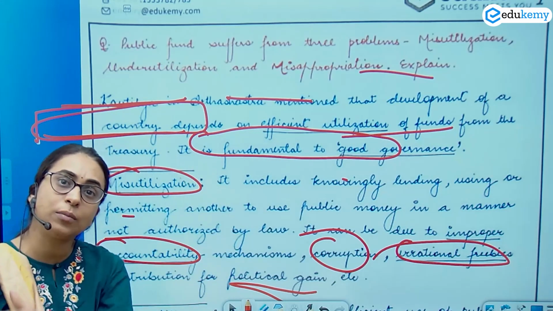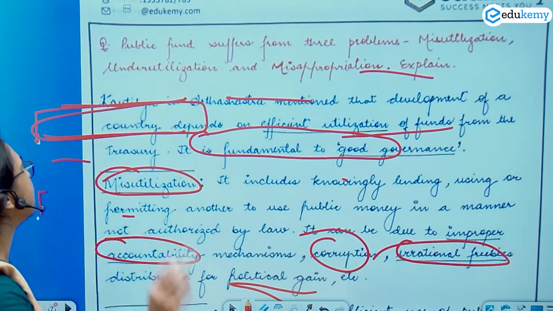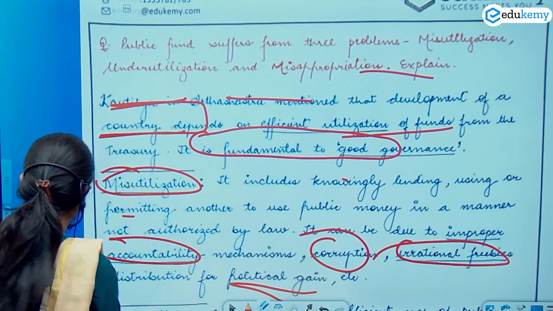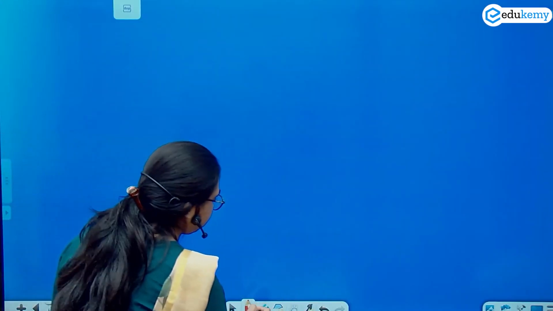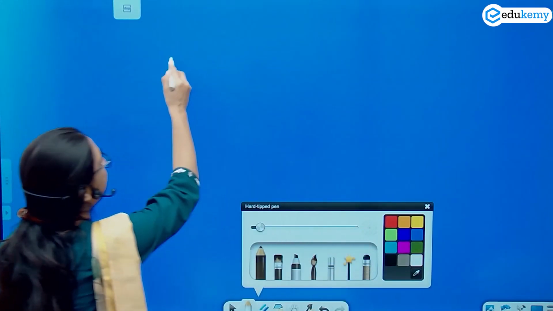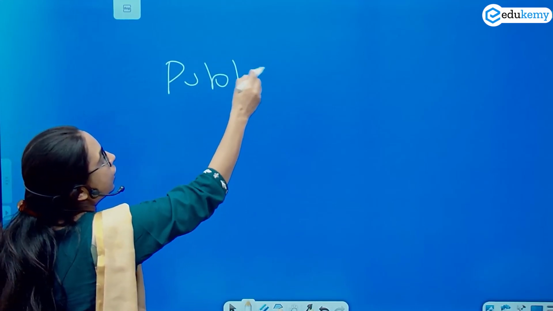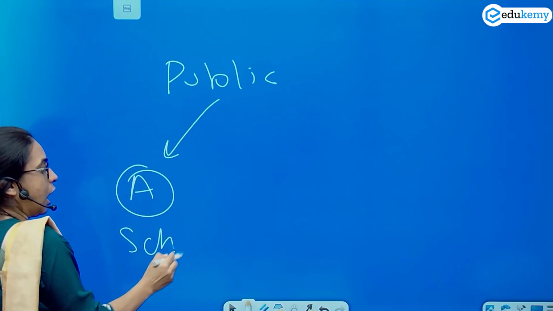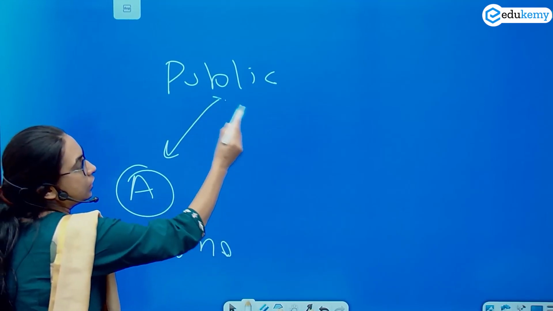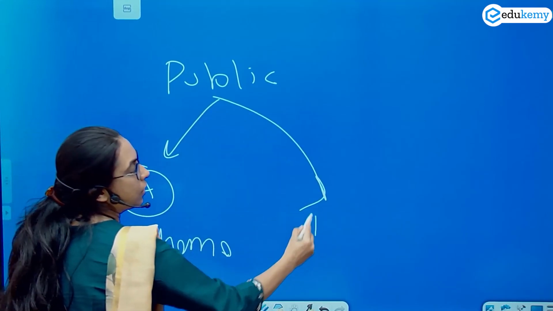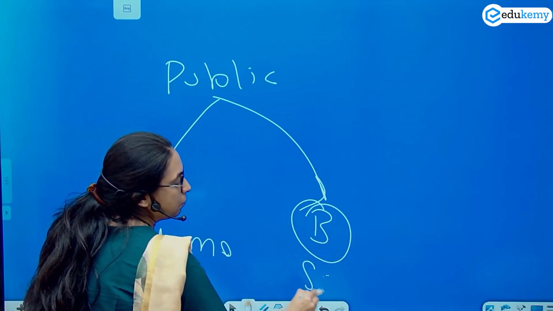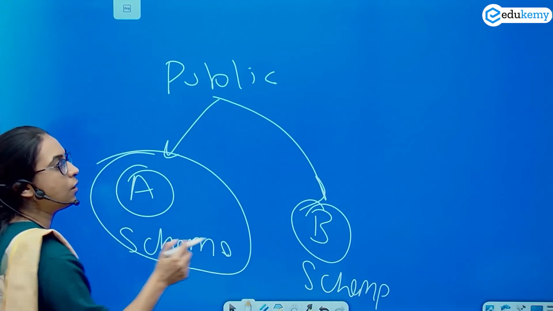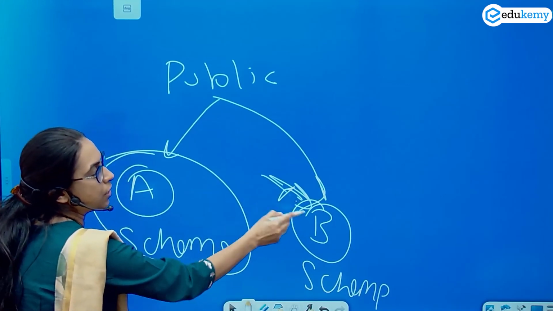For an example of misappropriation, there was one case study this time in your ethics answers. That case study pointed out that there is a public fund, and this public fund is for A scheme. However, there are some political compulsions wherein the money has to be given for B scheme. The money was for A scheme, but pressure is coming to spend it on B scheme.